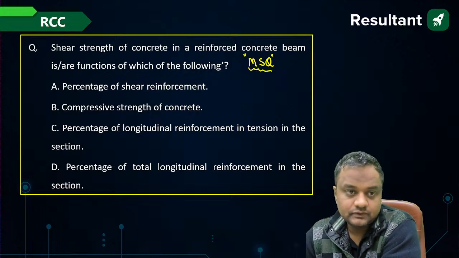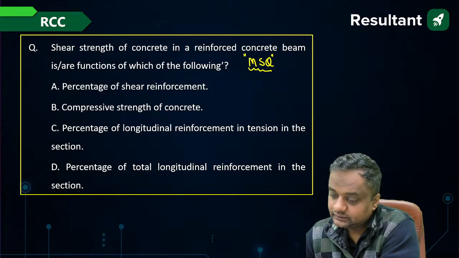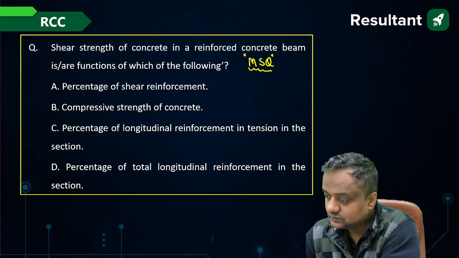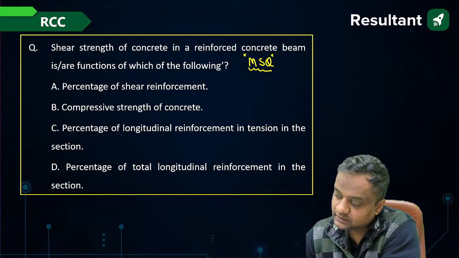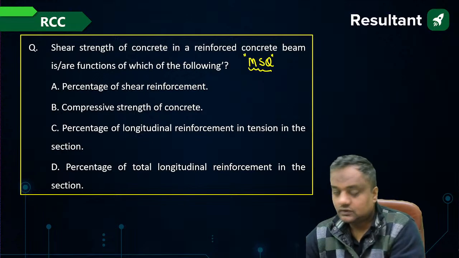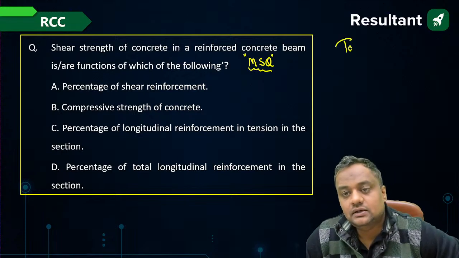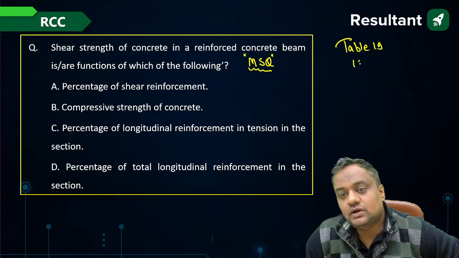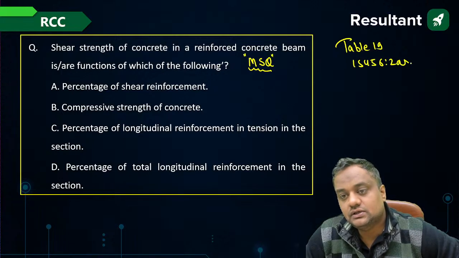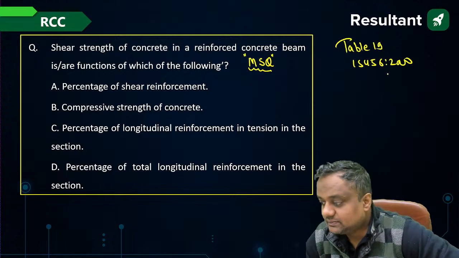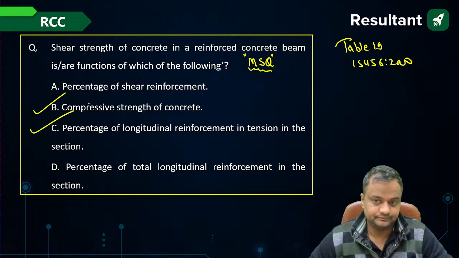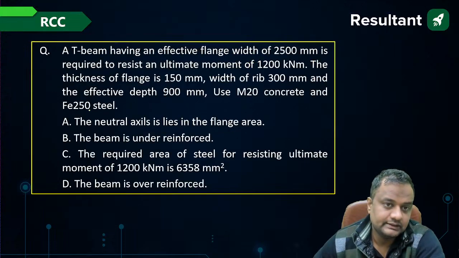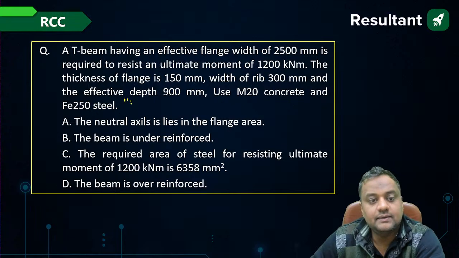Shear strength of concrete depends on which of the following factors? From table 19 of our code, IS 456:2000, the shear strength of concrete depends on compressive strength of the concrete and percentage of longitudinal reinforcement, B and C. Okay, again an MSQ.